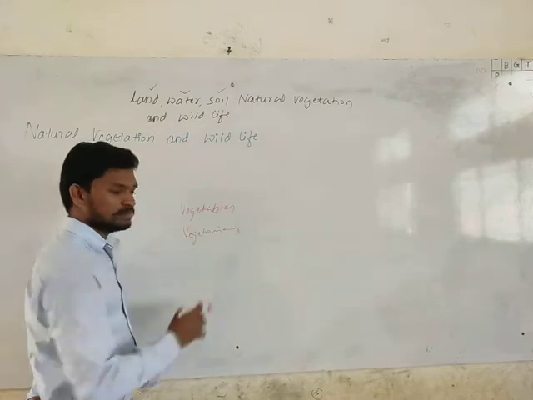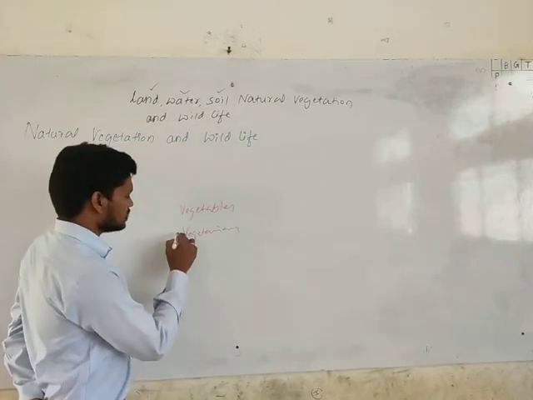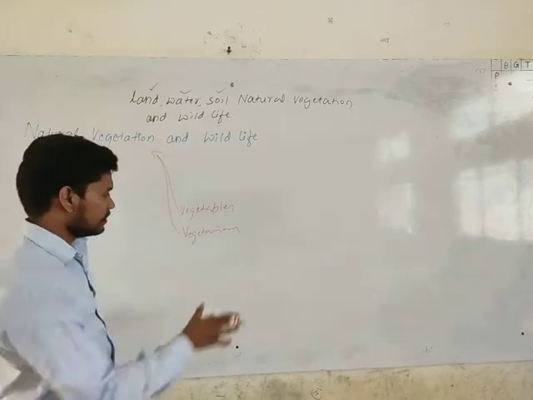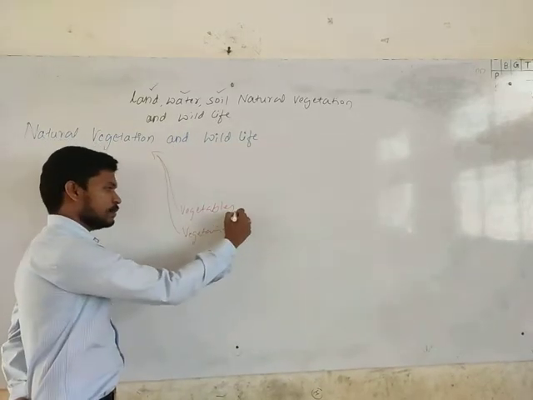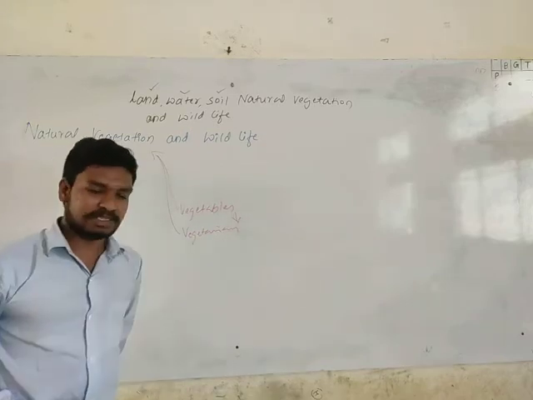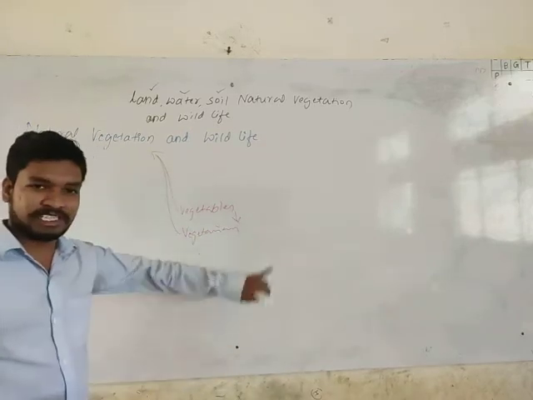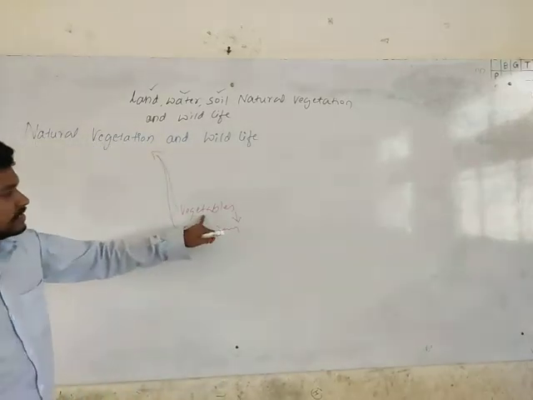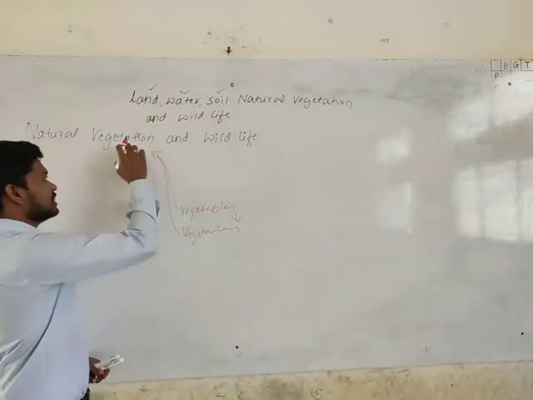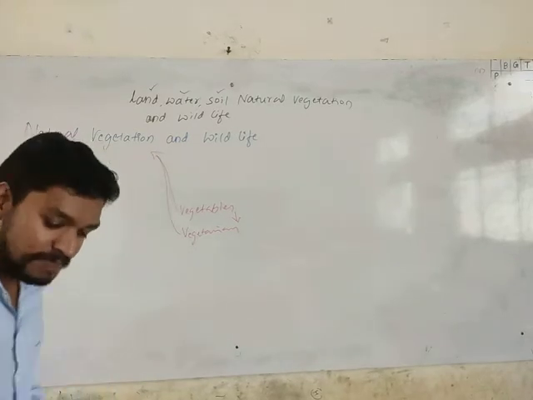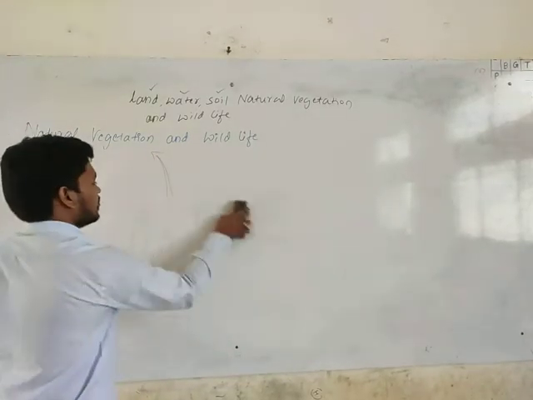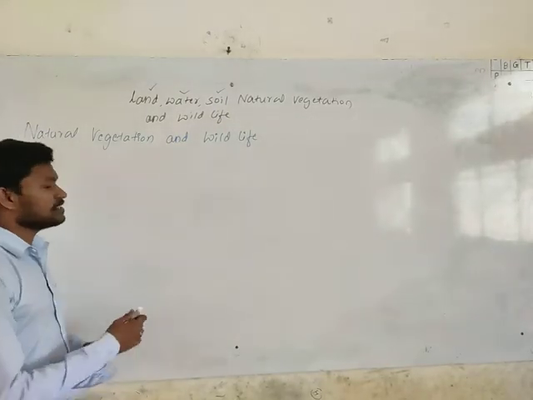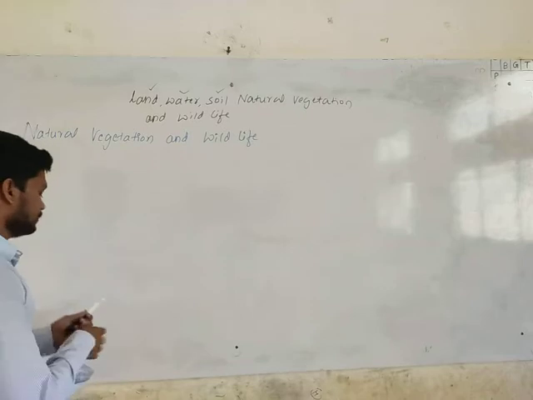Then we know about the vegetable. These two words have a direct connection with vegetation. The vegetable is directly related to the vegetarian, the person who makes use of vegetables to satisfy their needs. Vegetarian, vegetable, all have a connection with vegetation. Then what do you mean by vegetation? Vegetation is nothing but a group of plants. Vegetation is a group of plants.